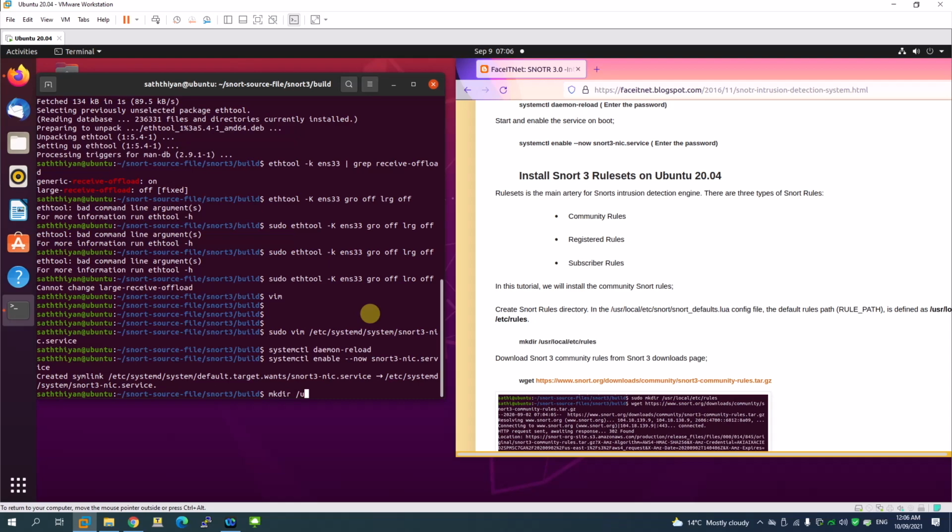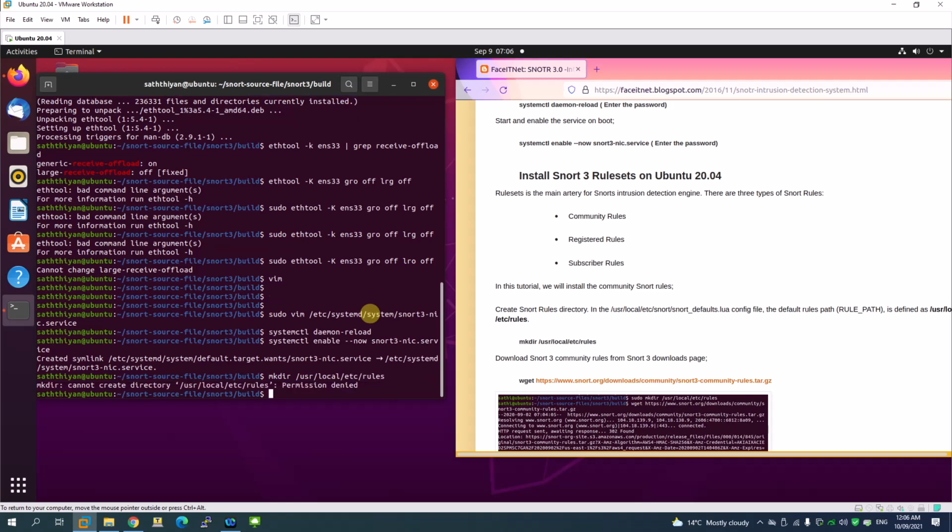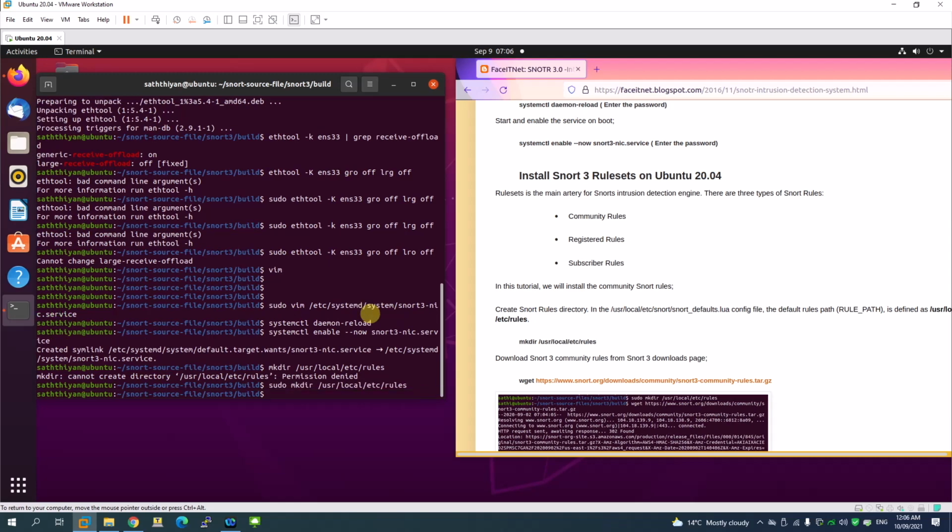Where do you want to make the folder? User local etc, and then let's say rules. Permission denied. It's because we are not using the sudo command. So let's use sudo. Right, the folder is being created.